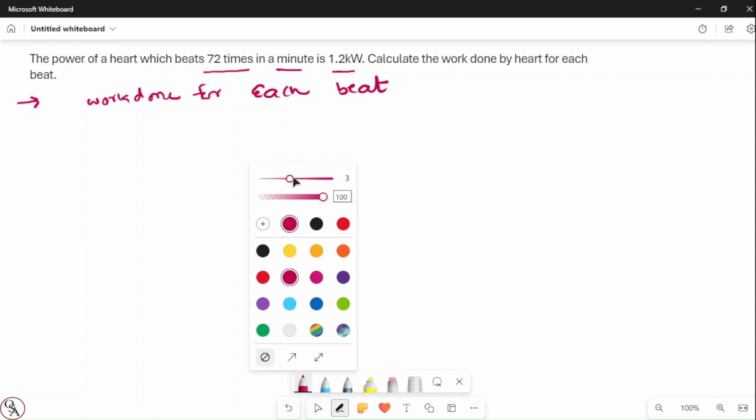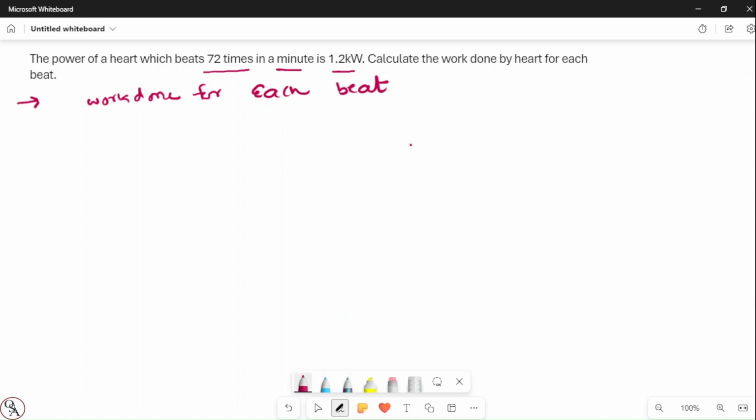Okay. So we have to calculate the work done for each beat. Now how can we calculate? First of all, the heart beats 72 times in a minute. So what is the formula of work done? Work done is power into time, correct? They have given the power in kilowatt.